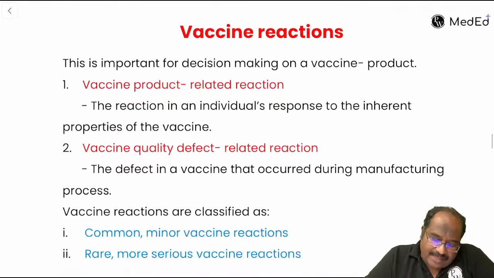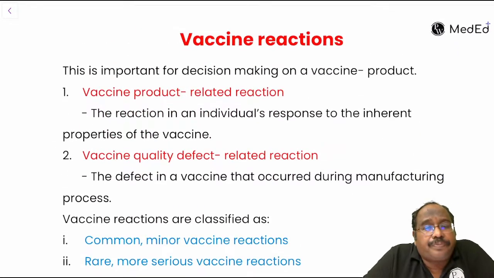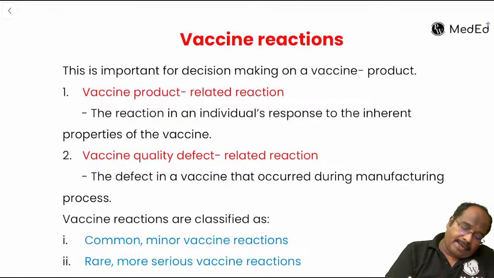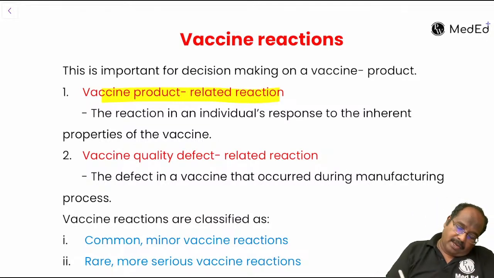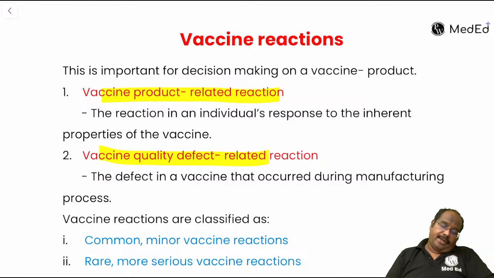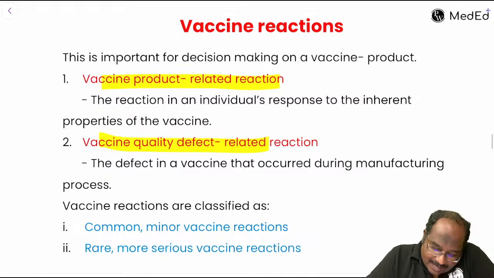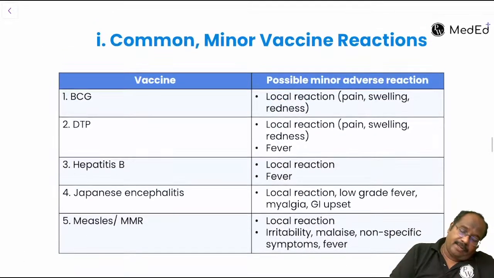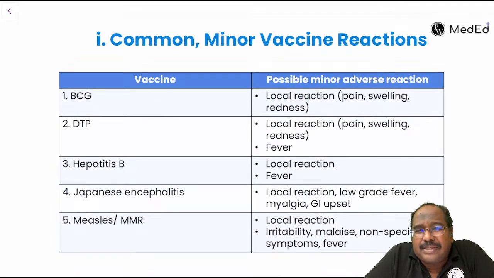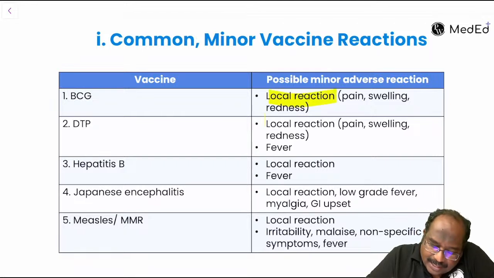Now, vaccine reaction, the first two, because of the product or quality itself. It can be broadly classified into minor reactions and major reactions. These are some of the minor reactions. Pain, swelling, local reaction can happen, guys. BCG can cause, DPT can cause, hepatitis can cause. Pain will be there, swelling will be there. DPT and others very commonly can cause fever.